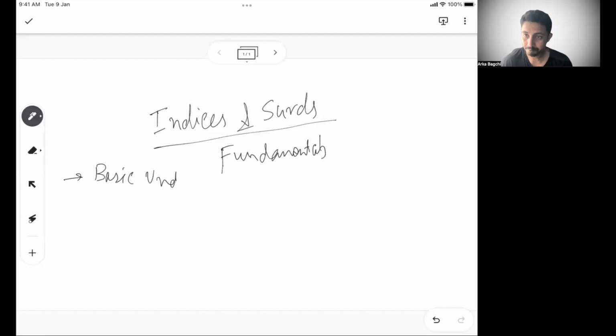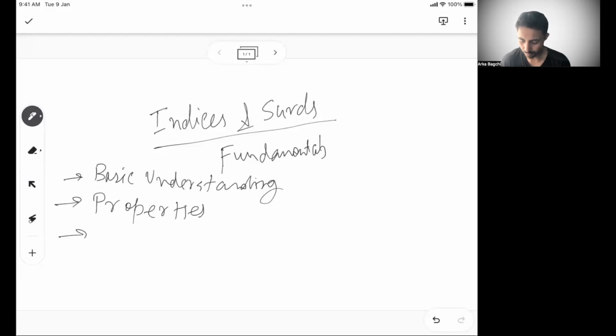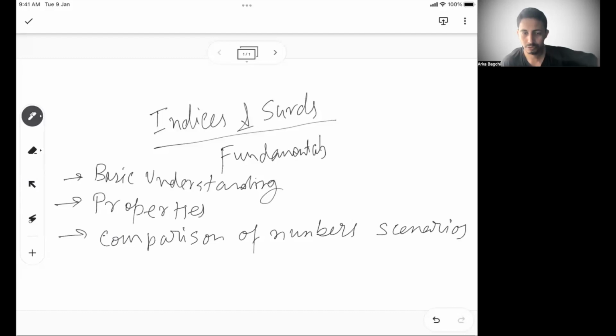Then we will talk about the properties of both indices and surds, how they react. Then we will talk about certain comparison of numbers scenarios. So these are the high level three things that we are going to talk about in today's session.